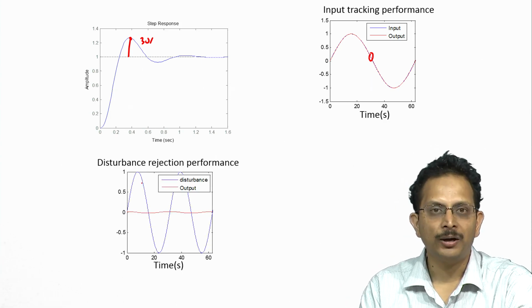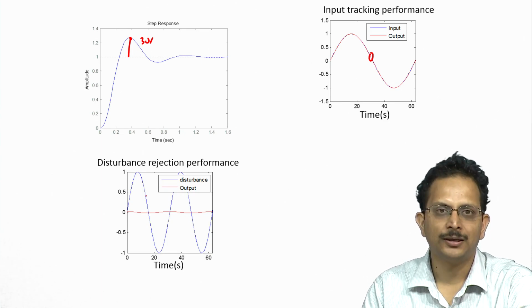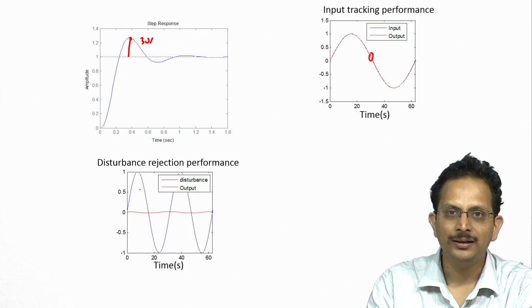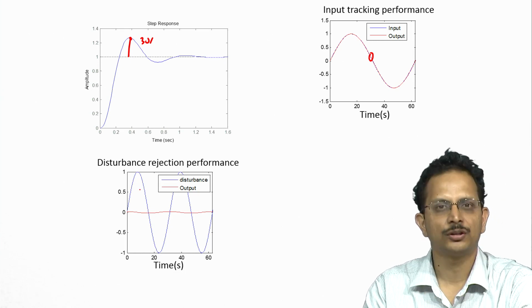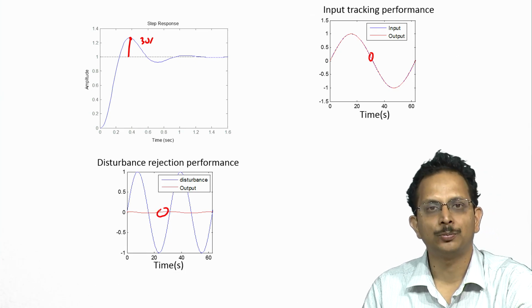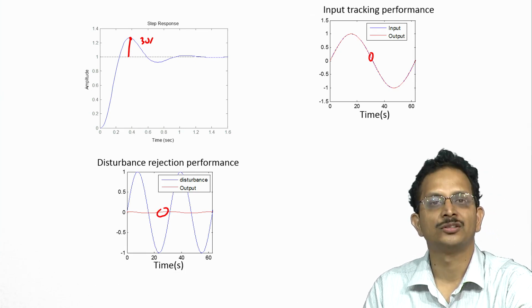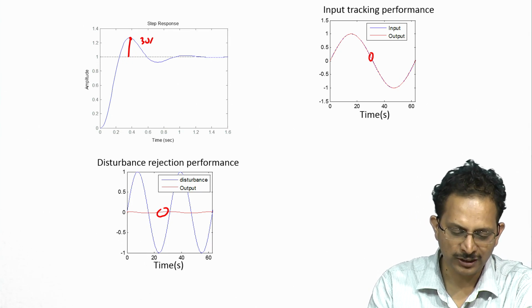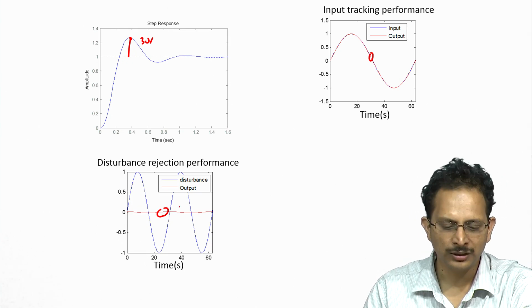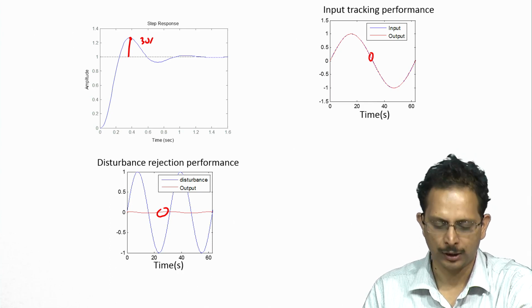So, here I have provided an output disturbance at 0.2 radian per second of amplitude 1 and phase equal to 0, just for the sake of simulation, and the red curve here plots the response of the closed loop system to this disturbance. What one sees is that there is a huge attenuation of the disturbance at the output as a consequence of employing feedback control.